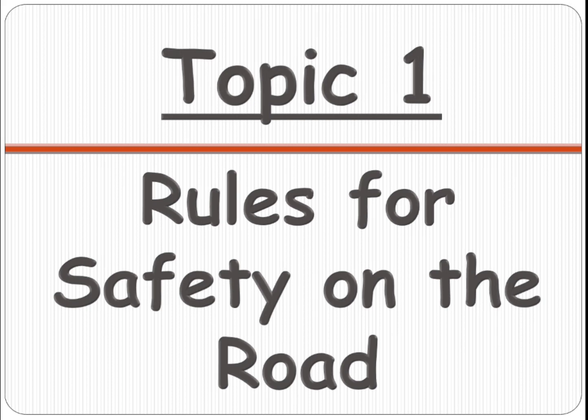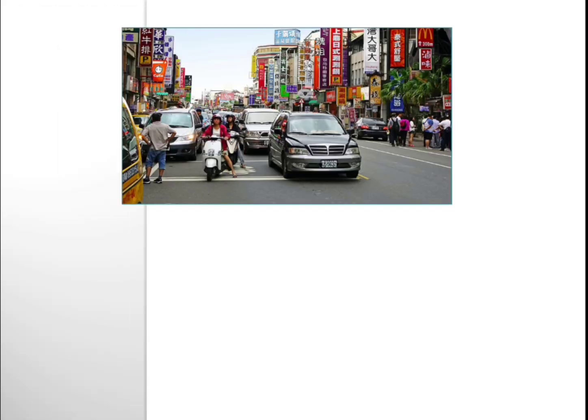Please open your social content books, children, and turn to page number 148. If you look at the road, children, you can see different people and different vehicles. People might be walking, or on bikes, cycles, cars, trucks, buses. You have many vehicles which we use to travel on the road, isn't it, children? And there might be people who are walking on the road.